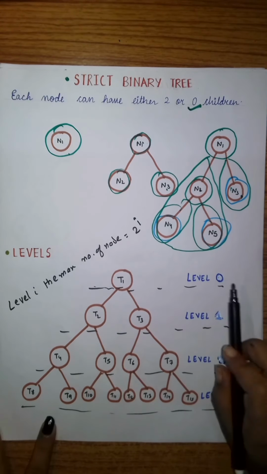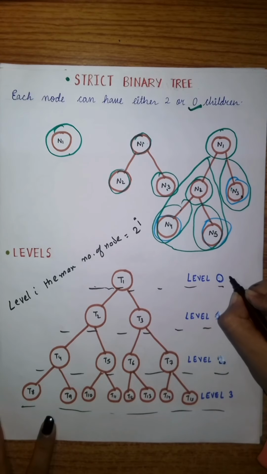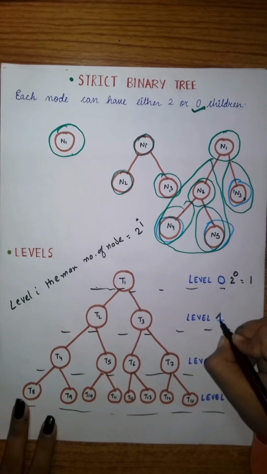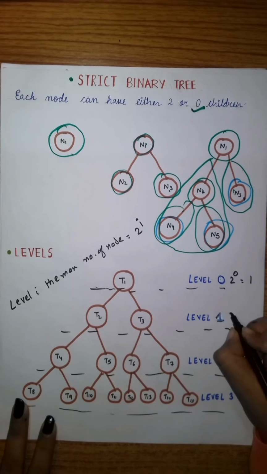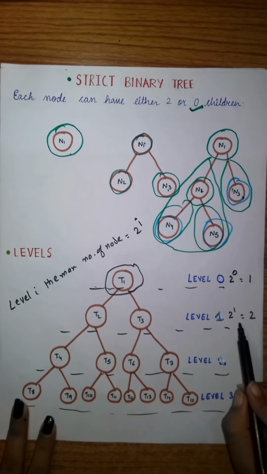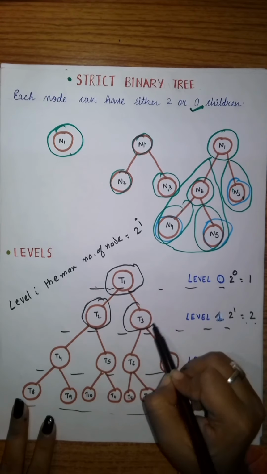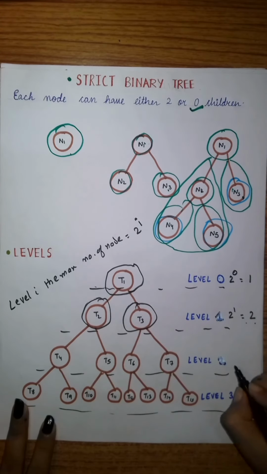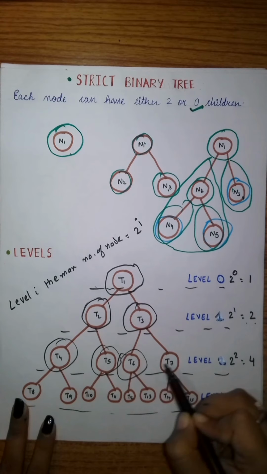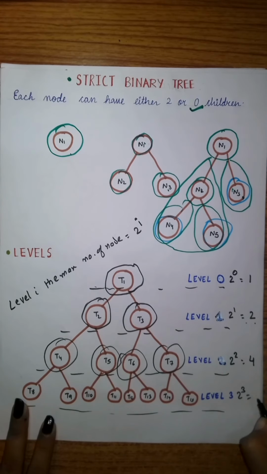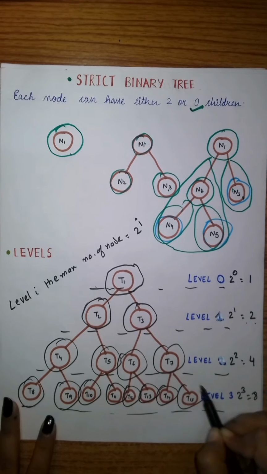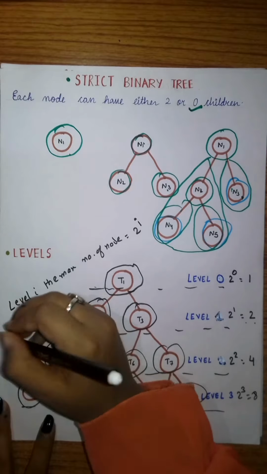So what will be the maximum number of nodes in level 0? That is 2 to the power 0, that is 1. In level 1, the maximum number of nodes is 2 to the power 1, that is 2. In level 0, we have only one node. In level 2, 2 to the power 2, that is 4, so we have 4 nodes. In level 3, 2 to the power 3, it's 8, so we have 8 nodes: 1, 2, 3, 4, 5, 6, 7, 8.